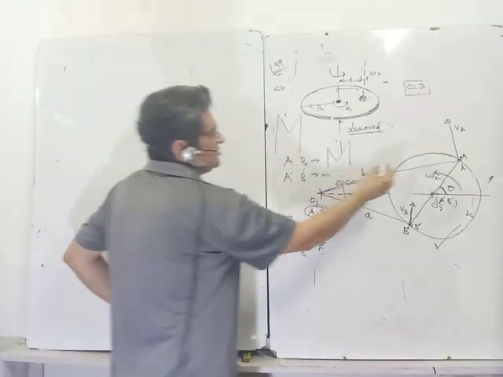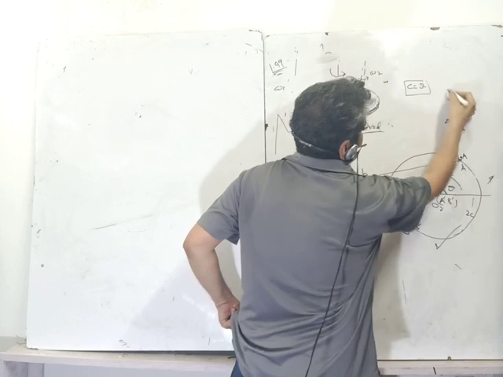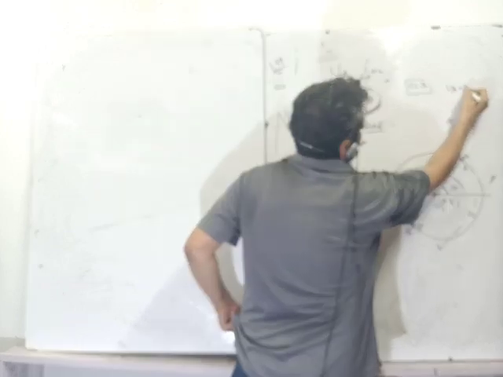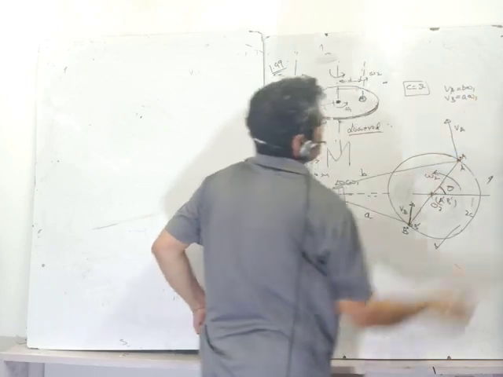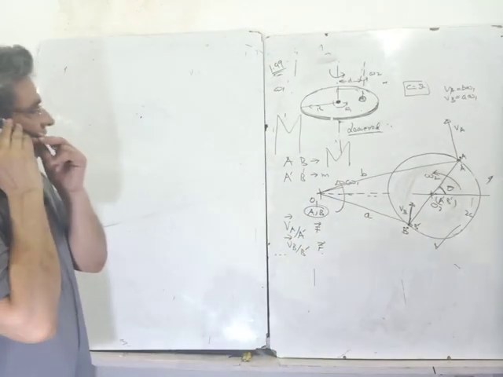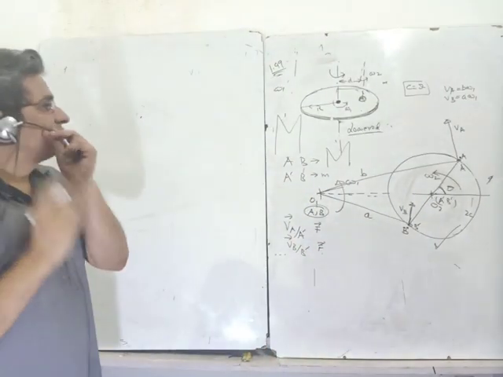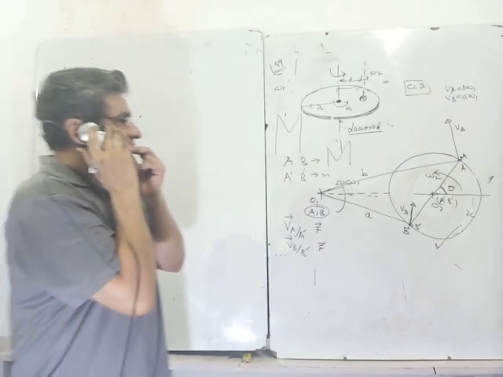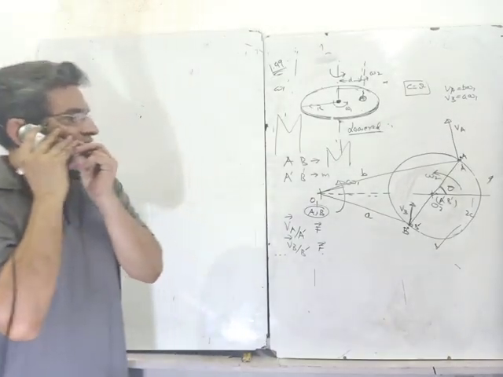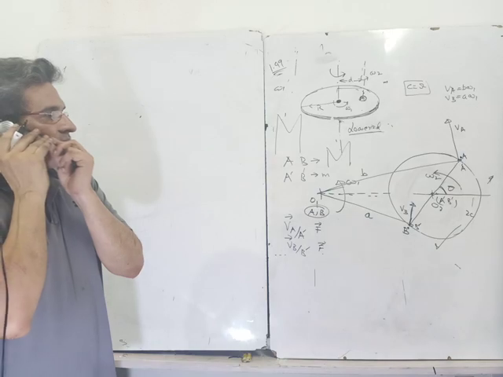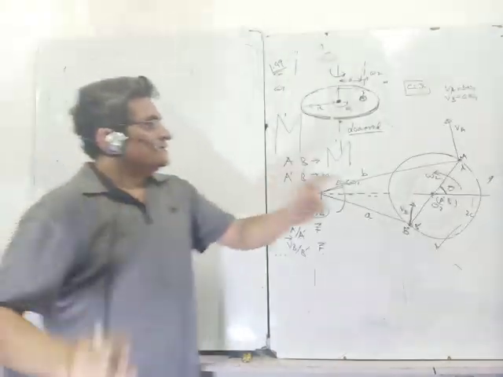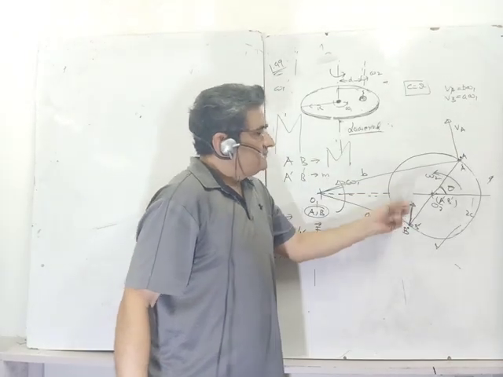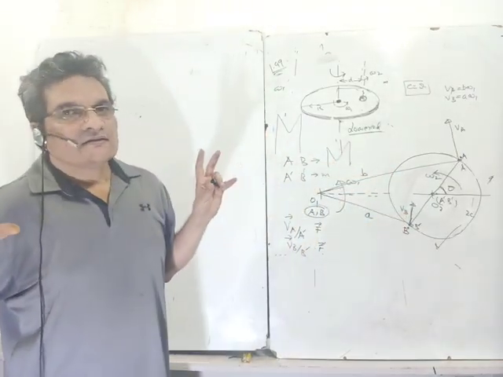So what is VA? VA is nothing but B times omega 1. VB is A times omega 1. So the ratio of VA and VB is the same as the ratio of A and B. A, B and 2C, they make a triangle. So if I rotate both A and B by 90 degrees, the vector VA and VB will also rotate by 90 degrees.